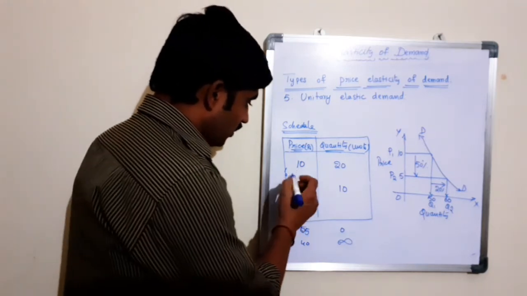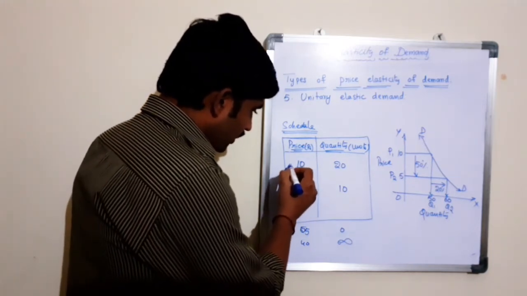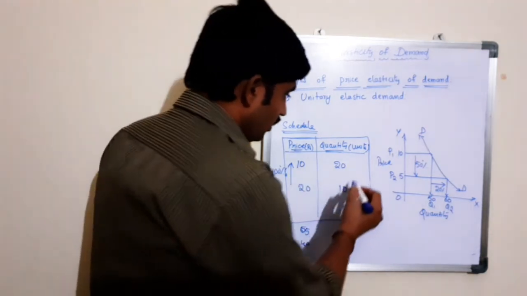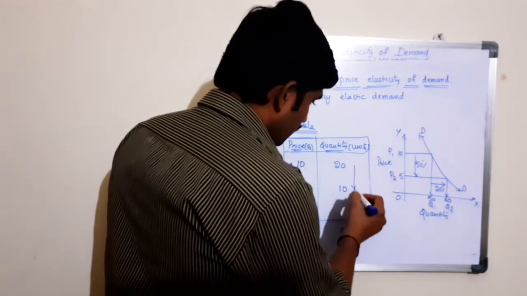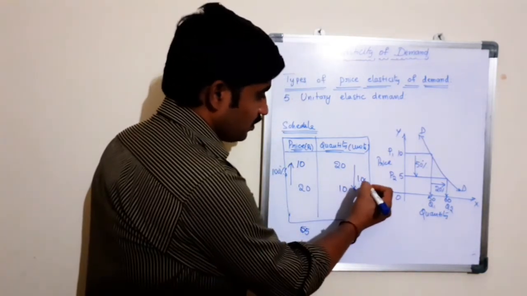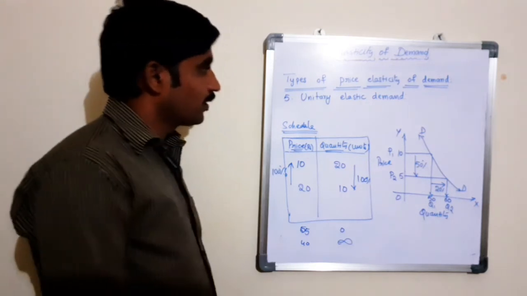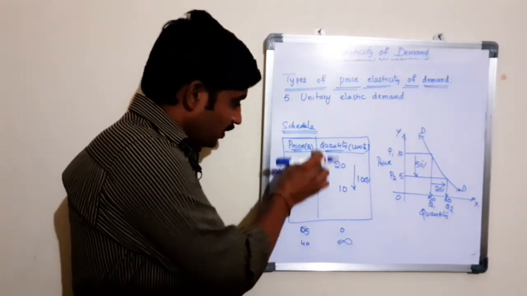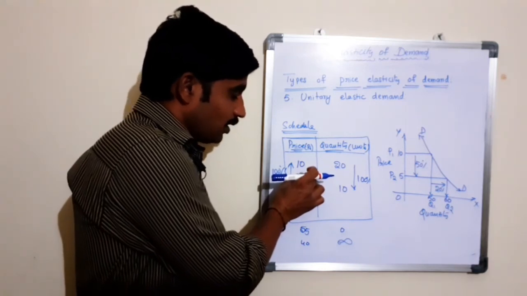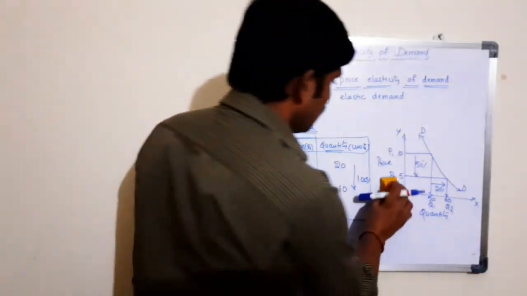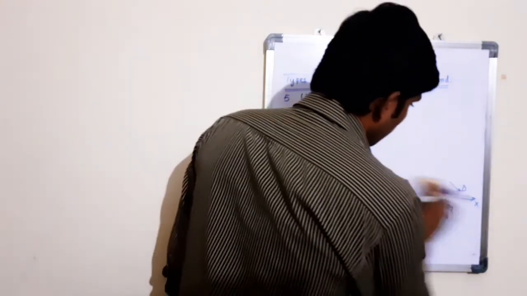Here I am increasing the price of the product by 100%, and there is a 100% decrease in the quantity demand of the product. This is the situation said to be unitary elastic demand. Proportionate changes in the price of the product is exactly equal to proportionate changes in quantity demand of a commodity.